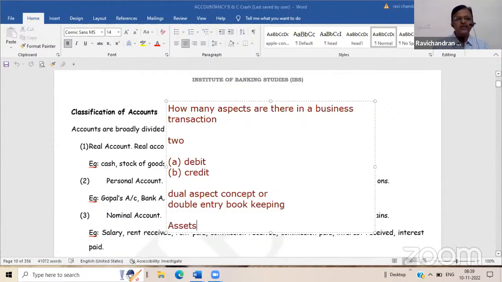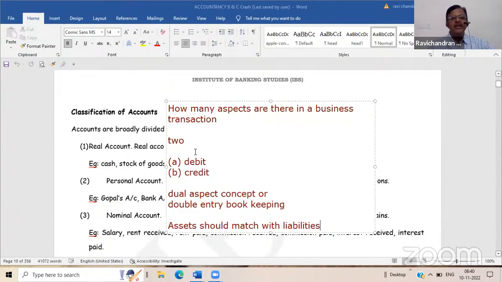That is, assets should match with the liabilities. Assets should always match with the liabilities. What is the concept followed here? Not the matching concept, not going concern. It is the dual aspect concept only. Matching is different, I will come to that.